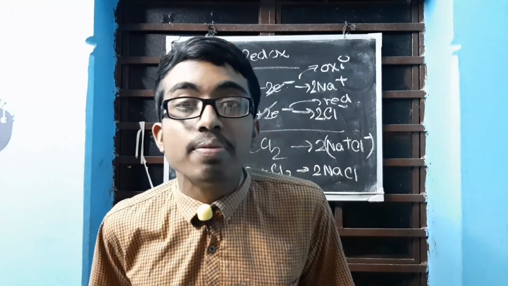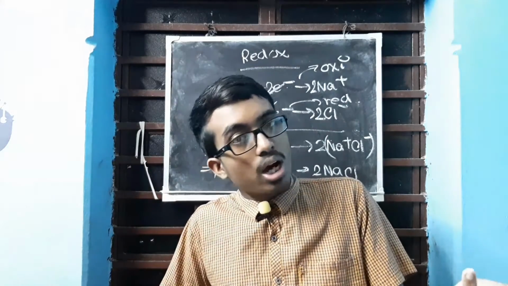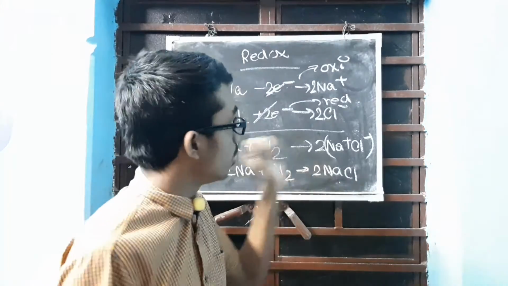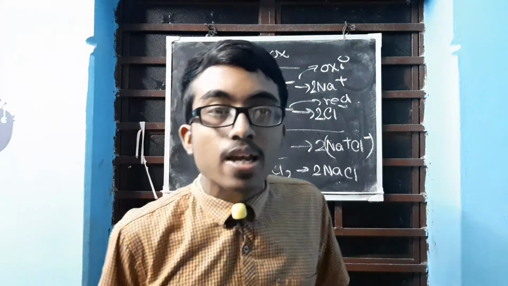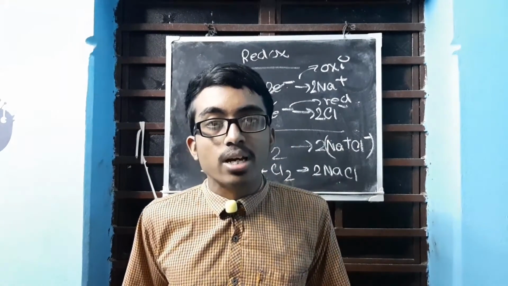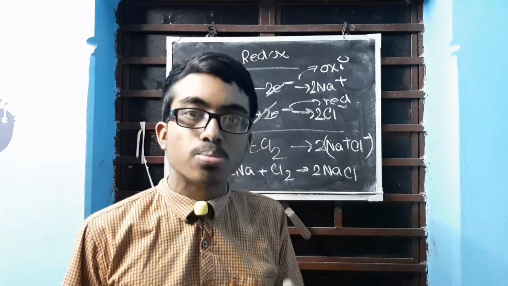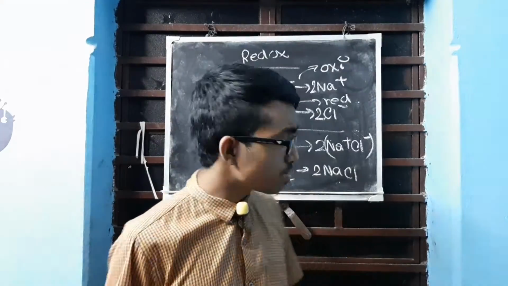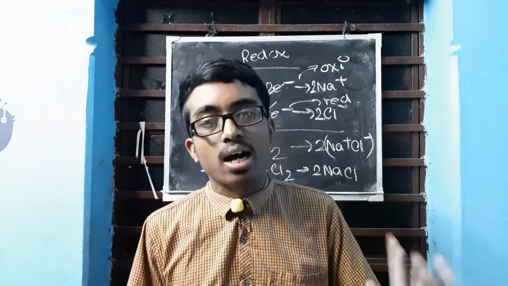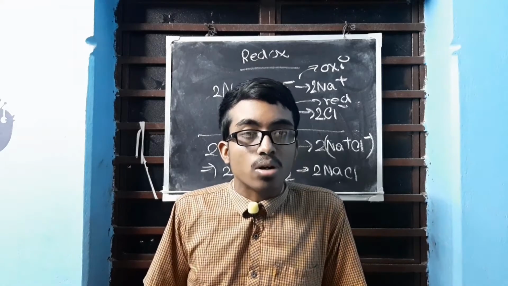Then the electronegativity difference has to be huge, because if there is only a slight electronegativity difference, it becomes non-polar. We don't want polar or non-polar, we want ionic. So a huge electronegativity difference has to be there. And if IP is low, EA has to be high, so that the anion can be formed easily. More energy release means the bond is more strongly bonded, and bond order will become more. So what are the conditions? Low IP, high EA, large electronegativity difference. Those are the conditions of ionic.